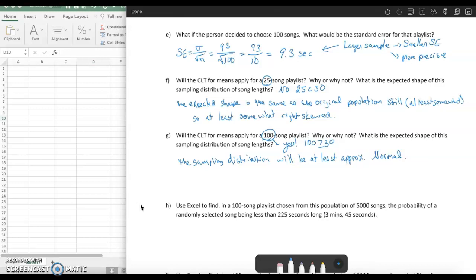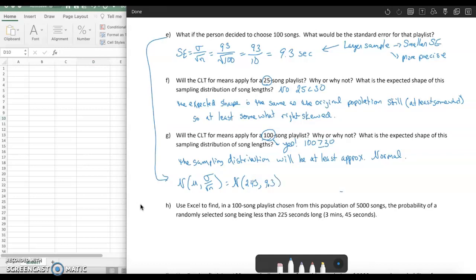And not only do we know that it's normal, we know specifically that it's normal with mean mu and standard error equal to this formula that we have. So it's normal with mean 243 and standard error equal to what we calculated up here, 9.3 seconds.